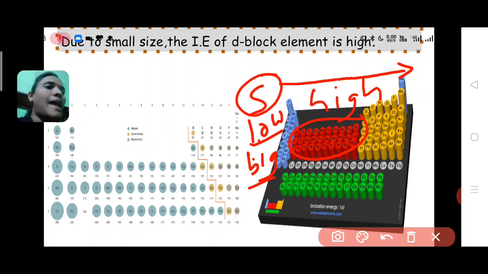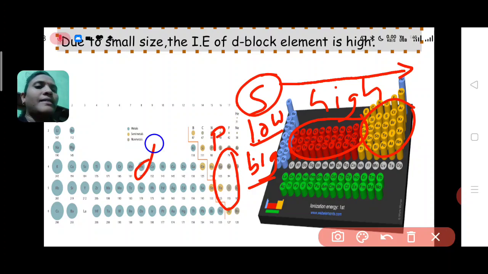Okay, and P block elements have small atomic size. See here, small atomic size. These all are P, these are D, and these are S. So because of having the smallest atomic size, P block elements have higher ionization energy.